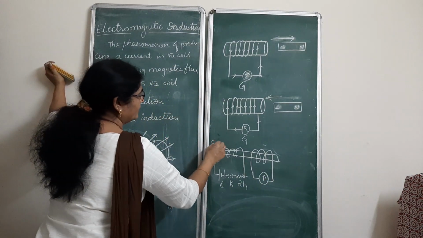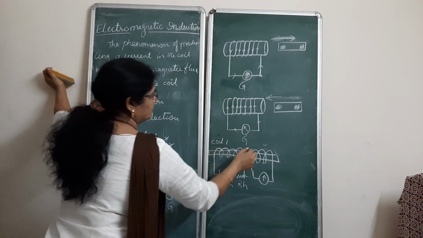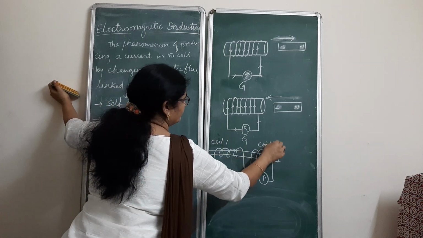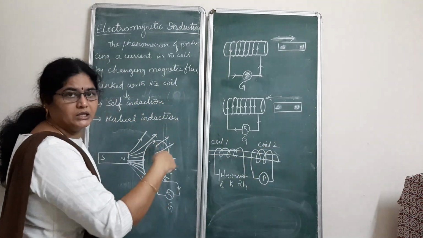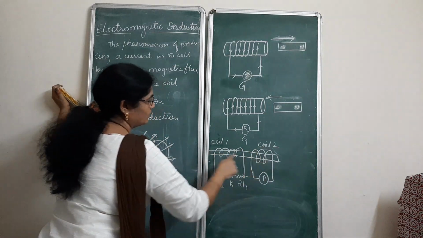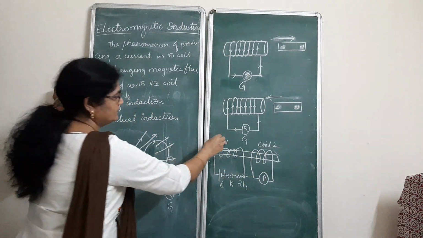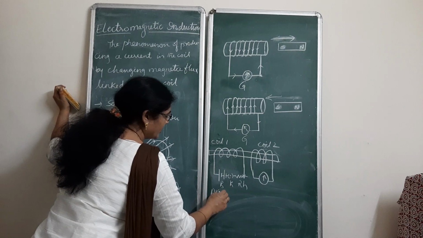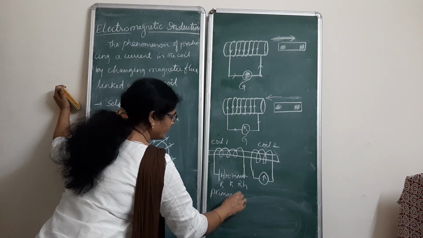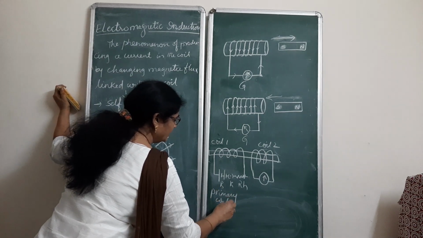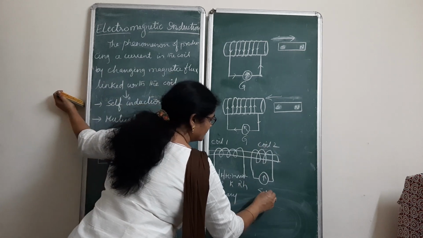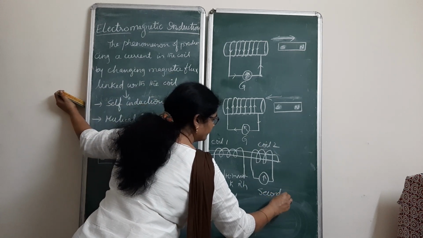This is coil 1 and this is coil 2, and both are wound on the same core. Coil 1 is called the primary coil, and coil 2 is called the secondary coil.